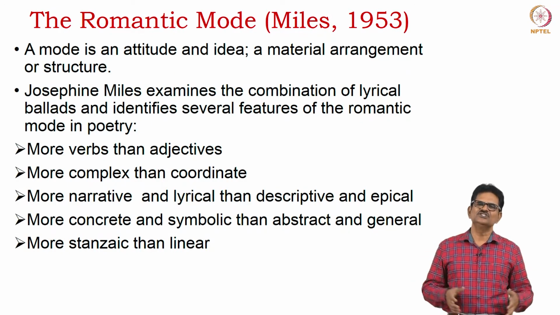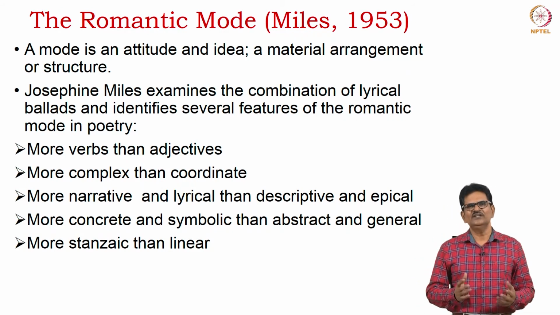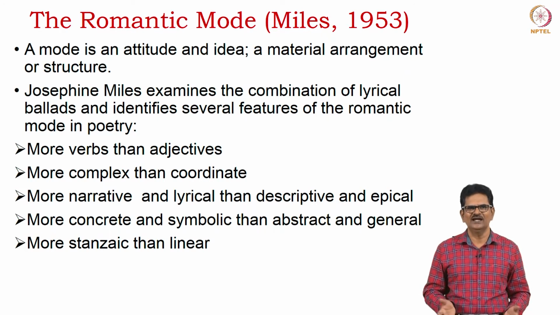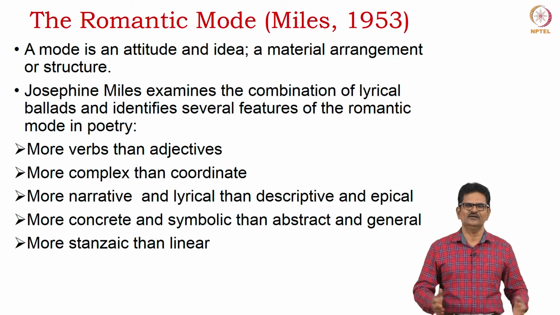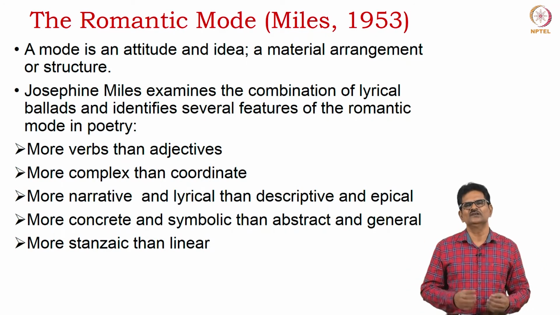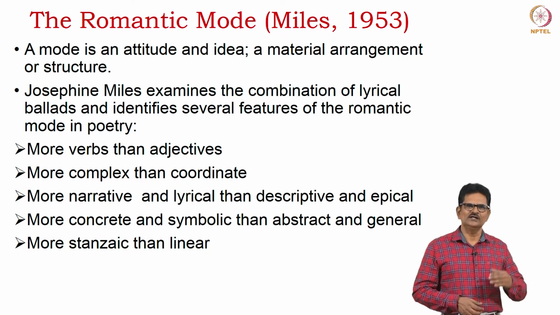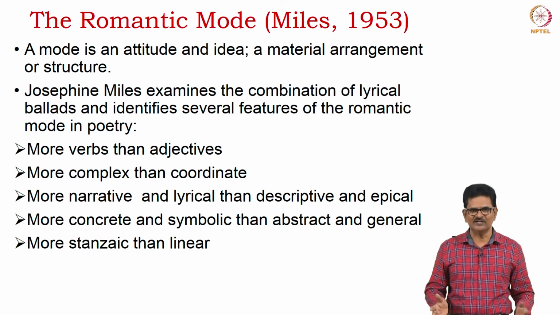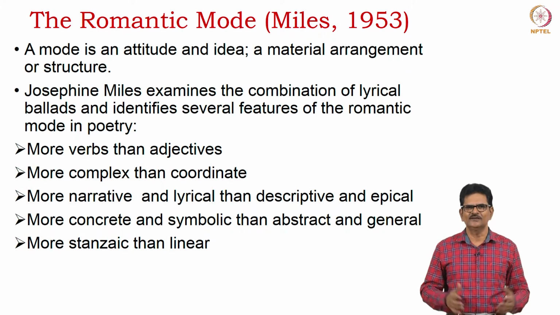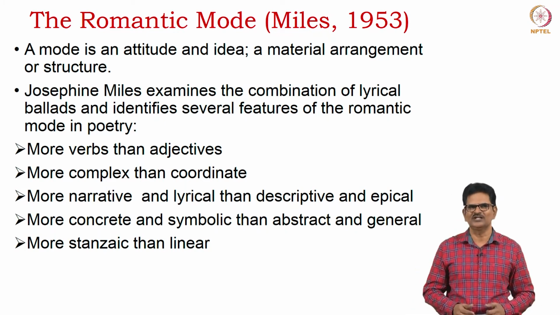We saw certain features of romantic poetry, all about individual self-expression, spontaneity, originality and all that. Now we have a critic called Josephine Miles. She has written an essay on the romantic mode in poetry, where she has understood certain specific features of romantic poetry. Let us see them. For her, a mode is an attitude and an idea. It is a material arrangement or structure. She examines the combination of Lyrical Ballads and identifies several features of the romantic mode in poetry.